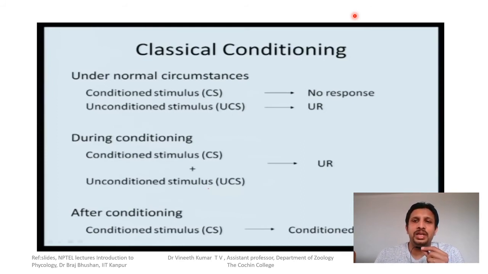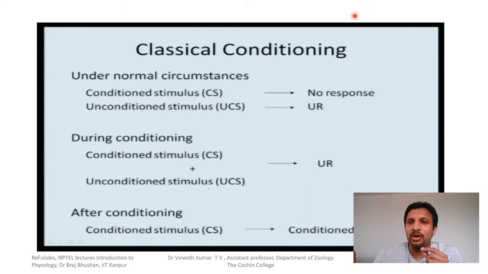And during conditioning, the pairing of the US and CS occurs, which is the unconditioned stimulus and the conditioned stimulus becoming paired. After conditioning, pairing and substitution occur.